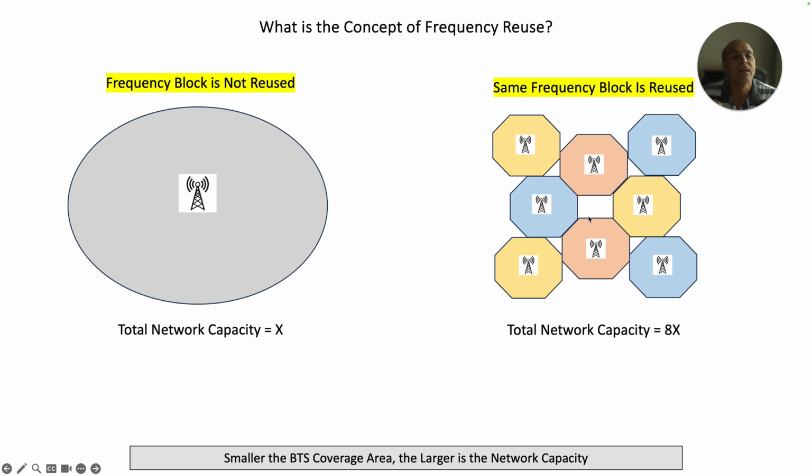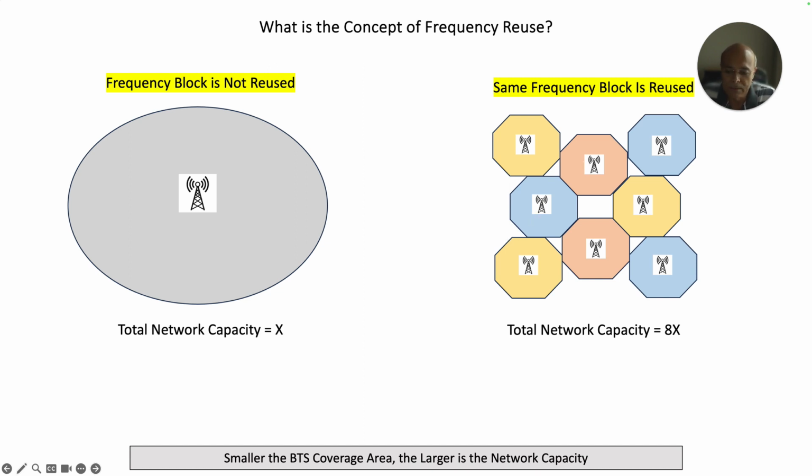rather than doing sharing. Because if you do sharing, what will happen? You will put multiple base stations here, and because of the limitation of having a smaller cell size, everybody will start to collide with each other because they are using the spectrum continuously. It's not that they are using the spectrum sparingly, because everybody's customers are going to be located in each and every cell site simultaneously. So everybody will simultaneously transmit, and they will collide with each other and drive the capacity down.